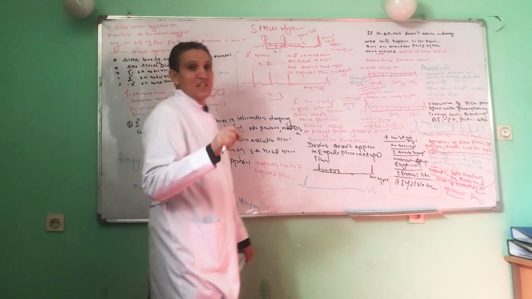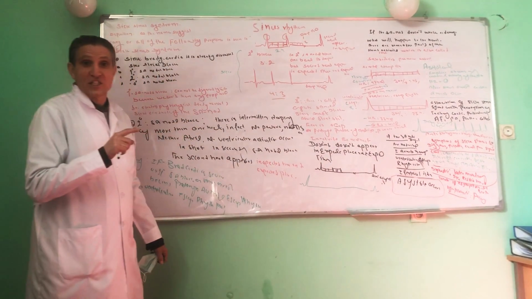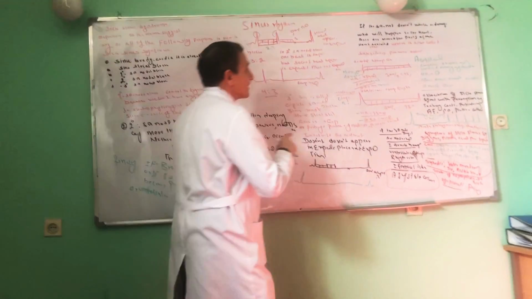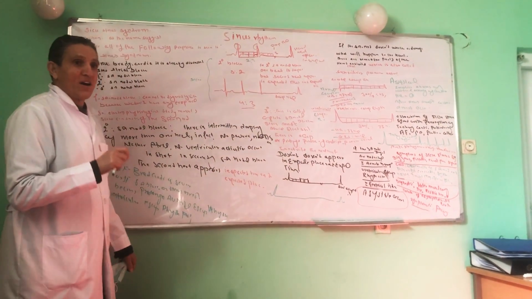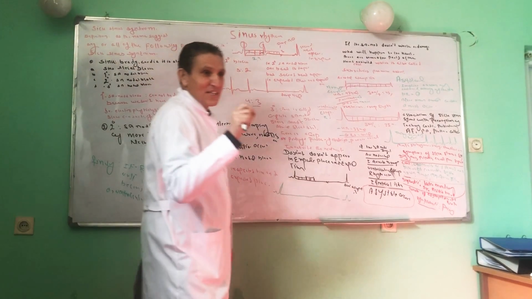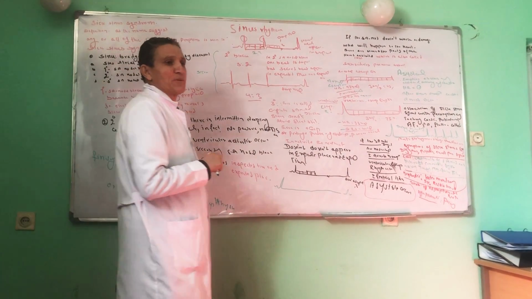If the AV node is damaged, the third part of the heart which is electrically activated is the ventricle, producing ventricular escape rhythm. Right now we'll be discussing the AV nodal escape rhythm. If the SA node is damaged or doesn't work, or it is destroyed, there are other parts of the heart that are electrically activated, which are also called subsidiary pacemakers.